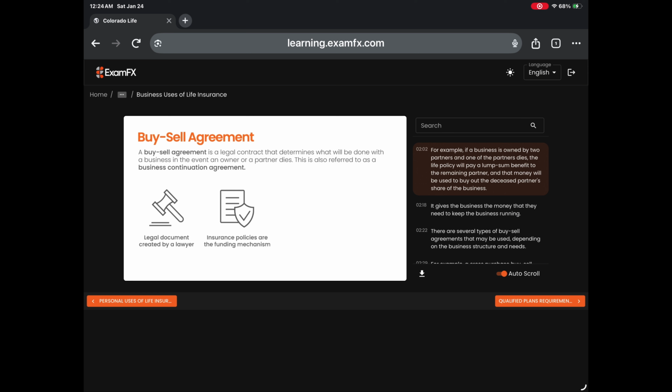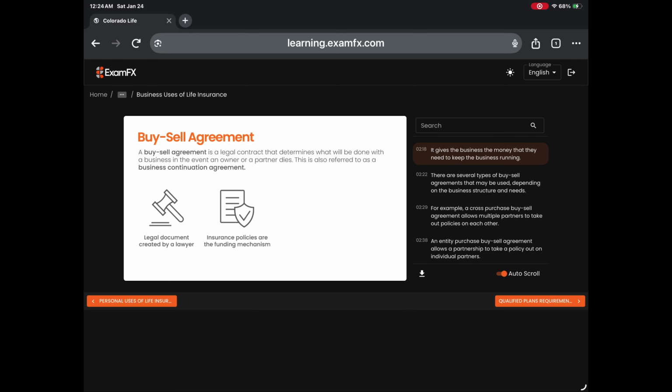For example, if a business is owned by two partners and one of the partners dies, the life policy will pay a lump sum benefit to the remaining partner, and that money will be used to buy out the deceased partner's share of the business. It gives the business the money that they need to keep the business running.